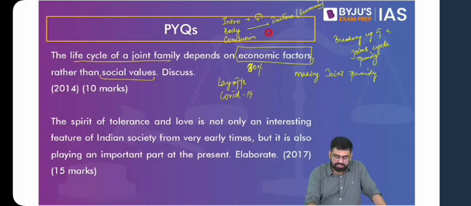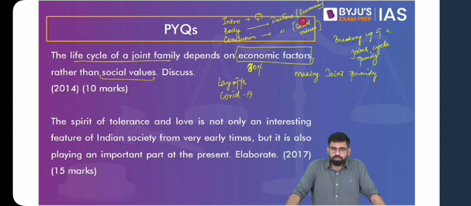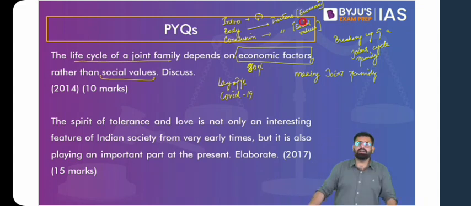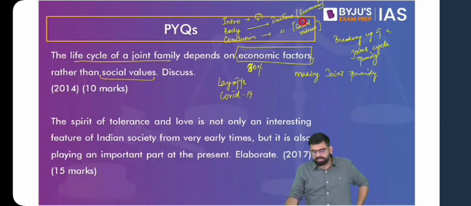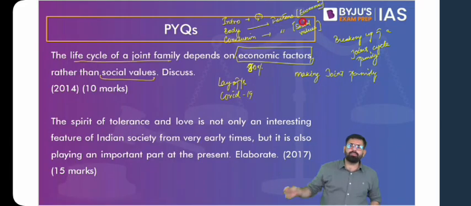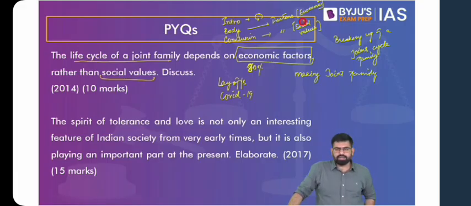But briefly in the conclusion, you talk about factors which are related to social values, which I've given examples from. So social values like love, care, and affection for your parents, for the elderly, for instance. Then there can be other social values. When a marriage happens, for instance, you talk about new local families. Marriage being a social institution, primarily affecting social life, because of marriage or because of divorce, there is a change in the joint family structure. So you can come from there.